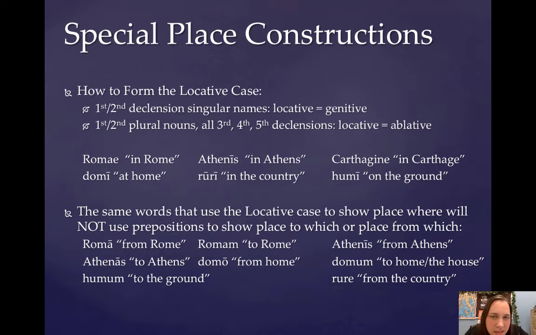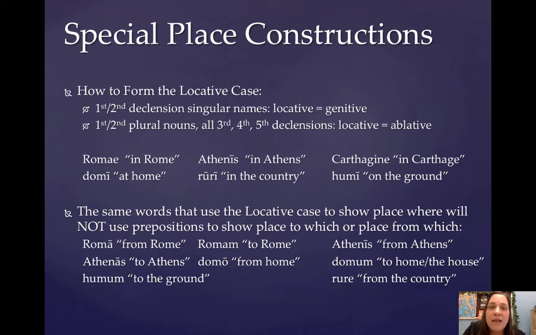If the name of the city, town, or small island, or for that matter domus or humus, are first or second declension words, the locative is the same as the genitive. So let's look here at Roma, Romae, which is obviously first declension. Its locative is Romae. That's how you say in Rome. You never ever say in Roma, okay? You say Romae, the locative.